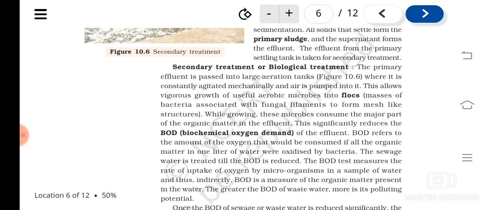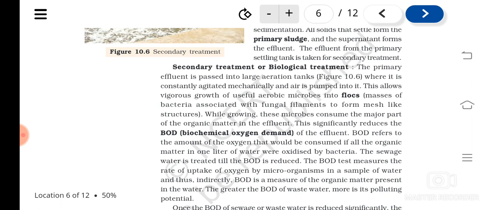Flocks. Understood? And as they grow, they consume what? Most of the organic matter. Understood? And this reduces the BOD. So what is BOD? BOD is the amount of oxygen that would be consumed if all the organic matter in 1 liter of water were oxidized by bacteria.